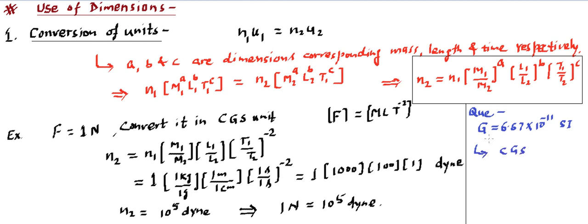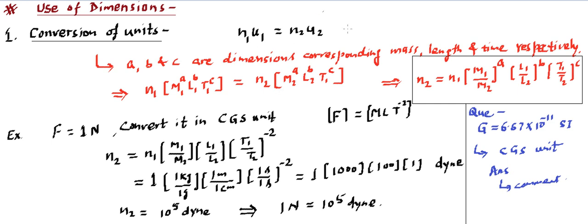So you need to find the value of G in CGS units. First find the dimensional formula, follow these steps and try to find the value of G in CGS unit. And you need to answer in the comment section below, whatever you are getting, right?